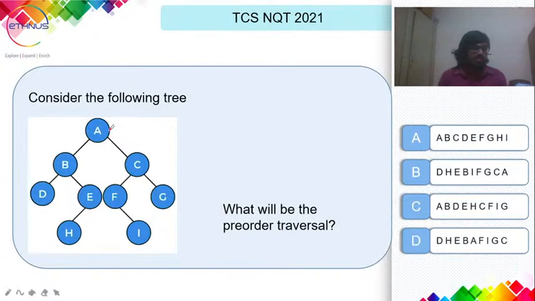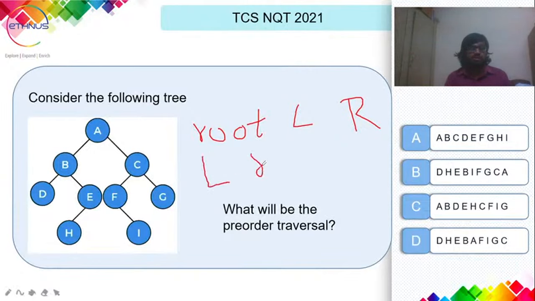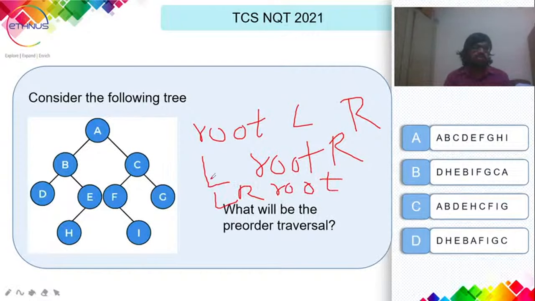So in the pre-order traversal, the pattern is like this: the root, left subtree, and right subtree. This would be the pattern of the pre-order traversal. The in-order traversal will be left, root, and right. In the post-order traversal, it would be left, right, and root. You should be aware of these three things.